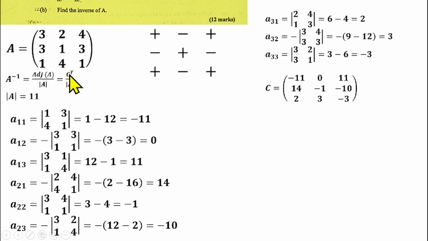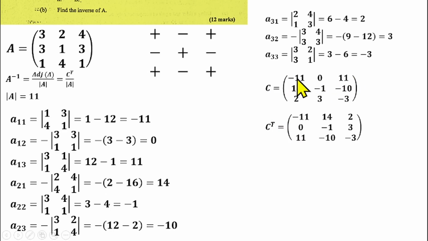So we need to find the cofactor transpose. So that means we need to transpose this matrix. So how do we transpose a matrix? You change the rows to columns or the columns to rows. Anyone you want to do, you have transposed it. So let's see. If I transpose this matrix, that means I will change this row to column.